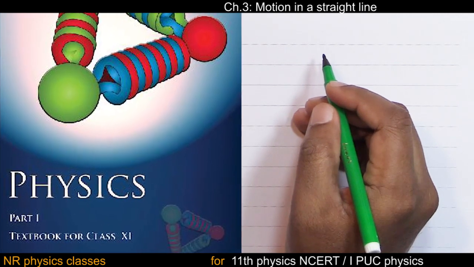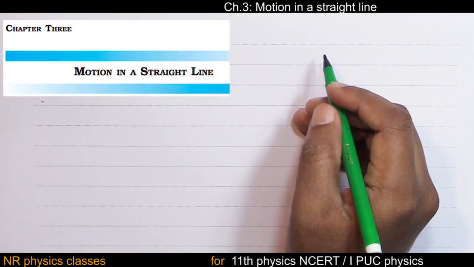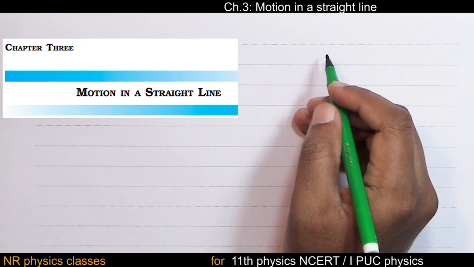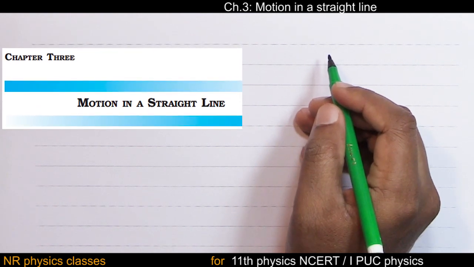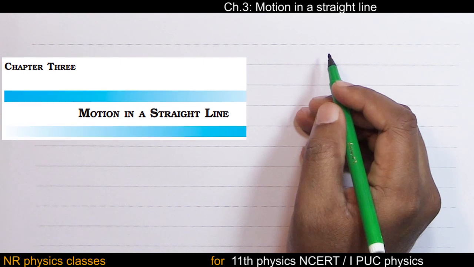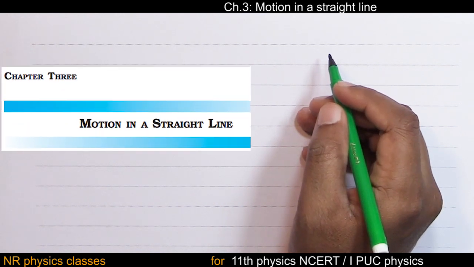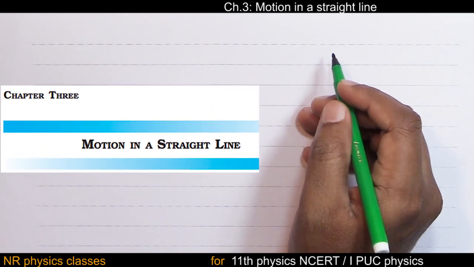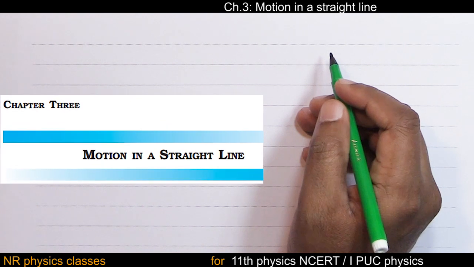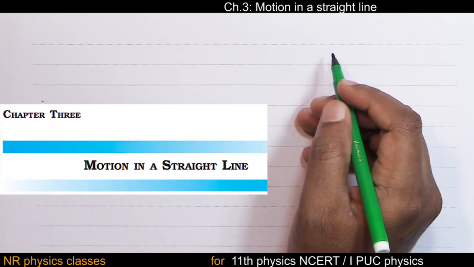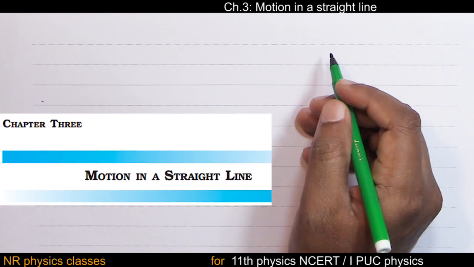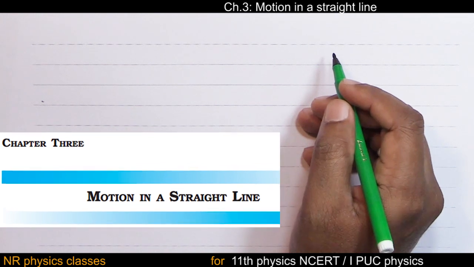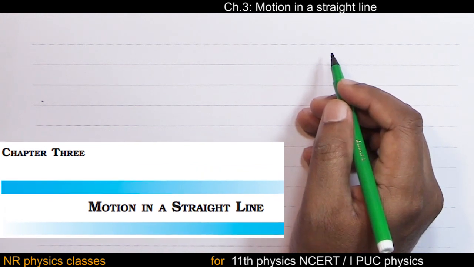In this video, let us start the third chapter, motion in a straight line. Actually, this serious physics starts from this chapter. The second chapter takes care of physical quantities, dimensions, numerical values, measurement, and how to take care of equations, how to take care of numbers. So the second chapter is required to start physics. Now let us start with motion in a straight line.